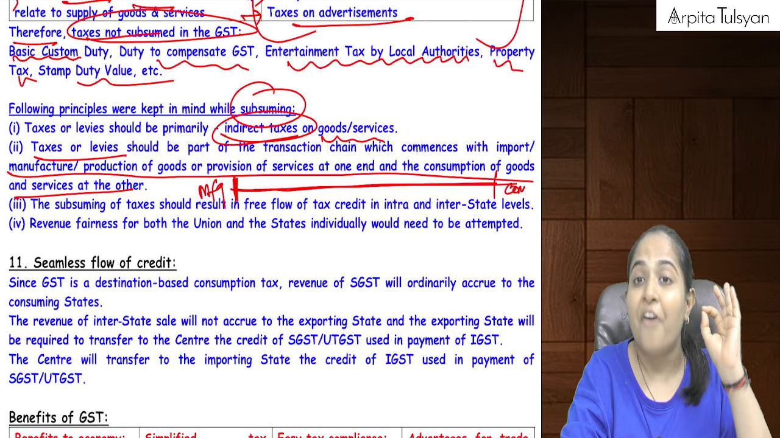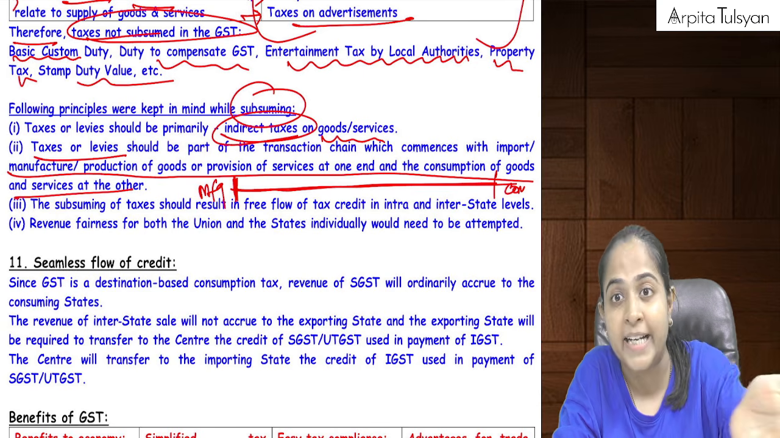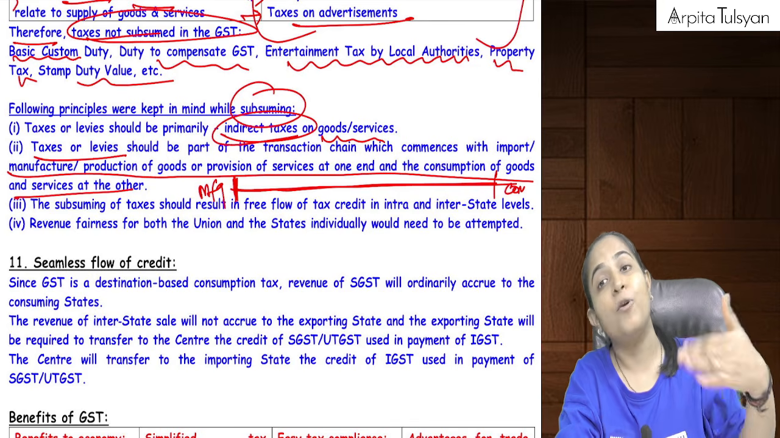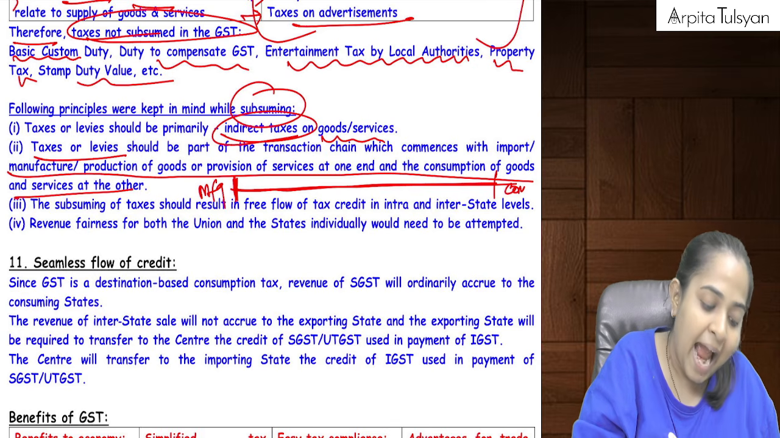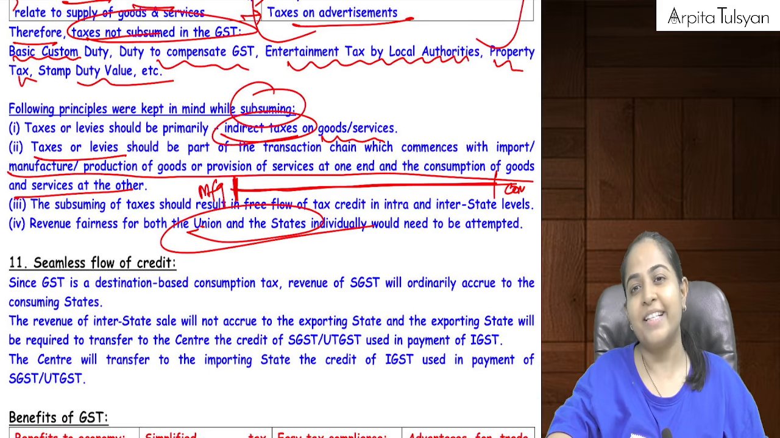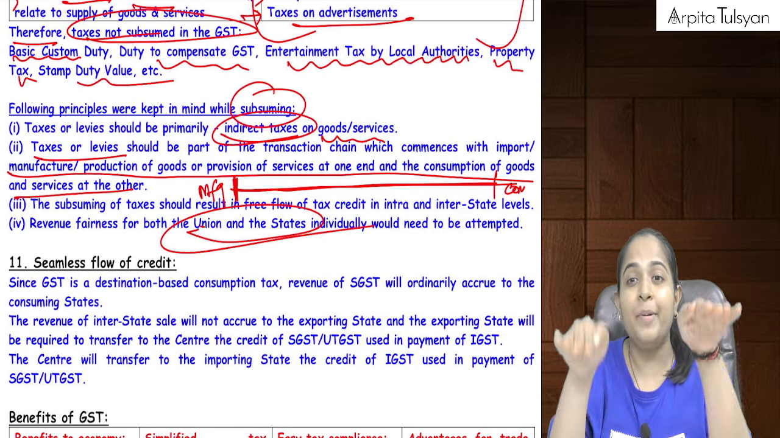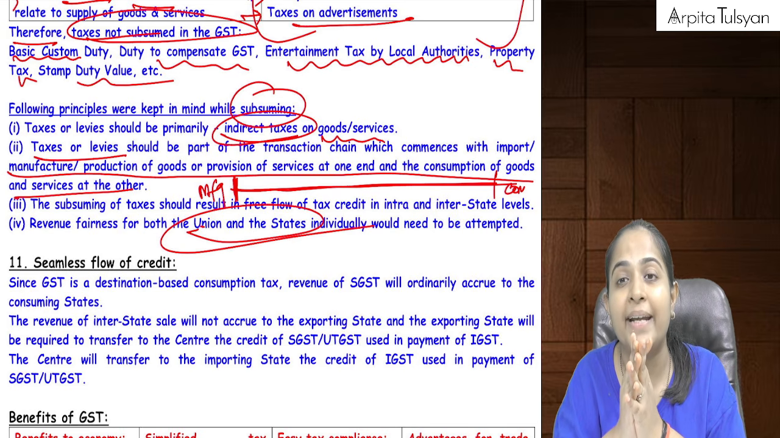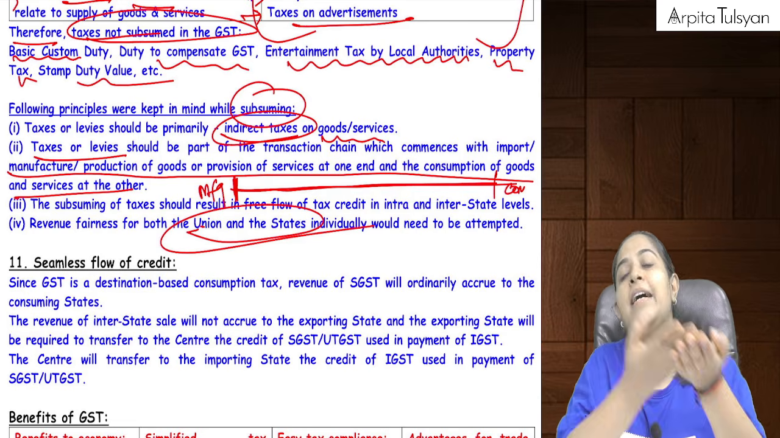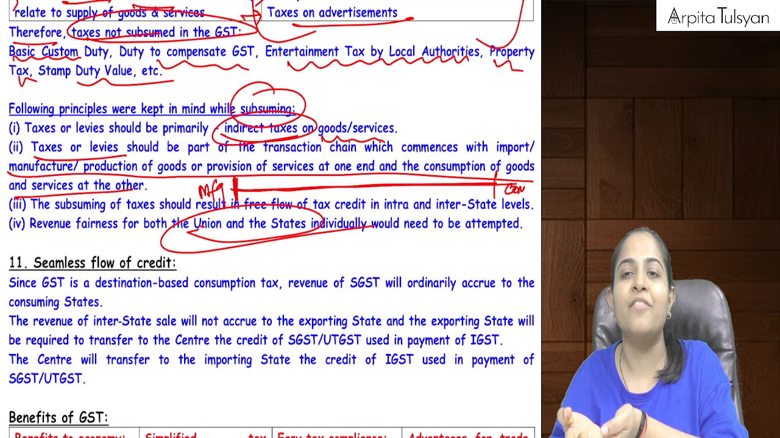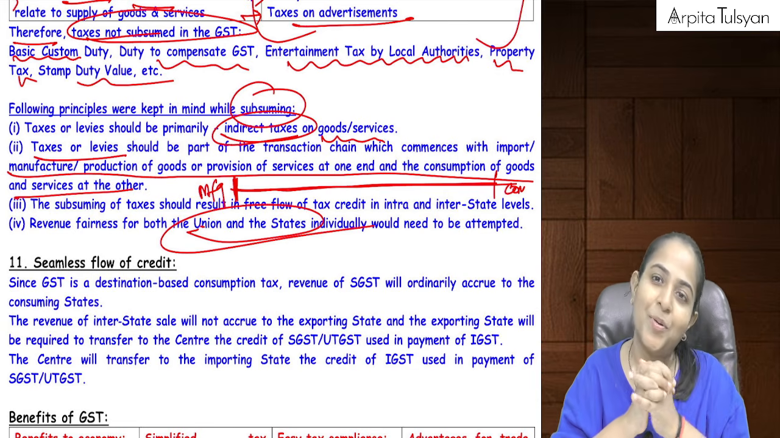Why have these gone? Because this was not leading to free flow of credit, because the input tax credit was not available. That's why we have subsumed all these taxes. Now, can we say there will be a revenue balance, a revenue fairness between the central government and state government? Earlier, the central government was not getting taxes on goods, and the state was not getting taxes on services. Now both of them are going to get a fair share. Are you able to understand this?